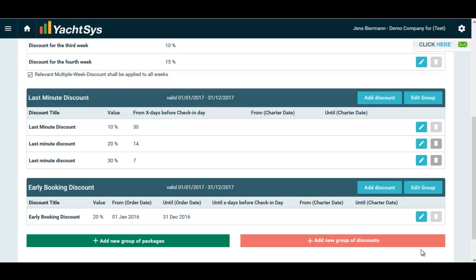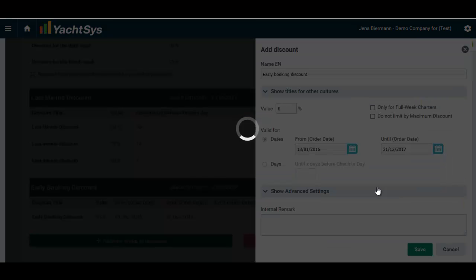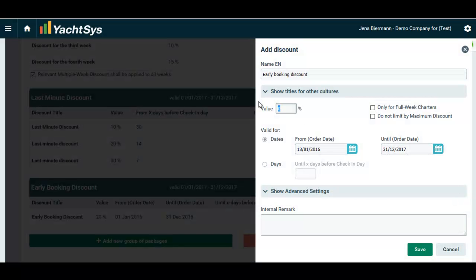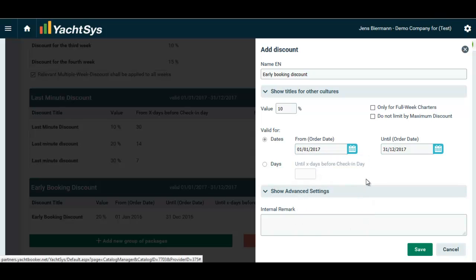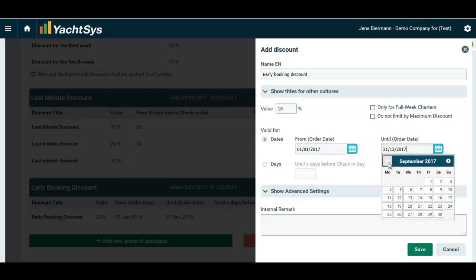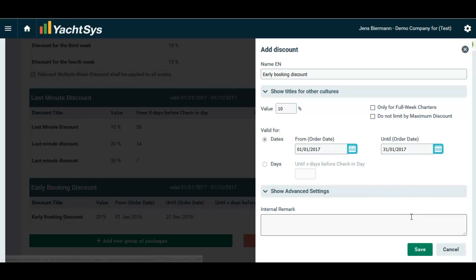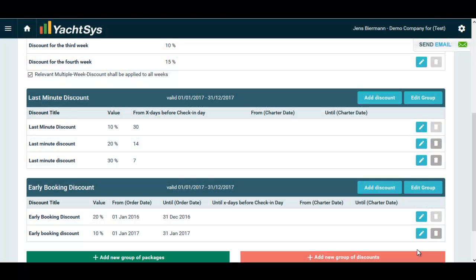I have more discounts to offer. For doing so, I click here on Add Discount. I set up a lower discount like 10% and I define this discount should be applied for all bookings or for all orders done from the 1st January 2017 until the 31 January of 2017. And save. Good, now I have a 2-level early booking discount.